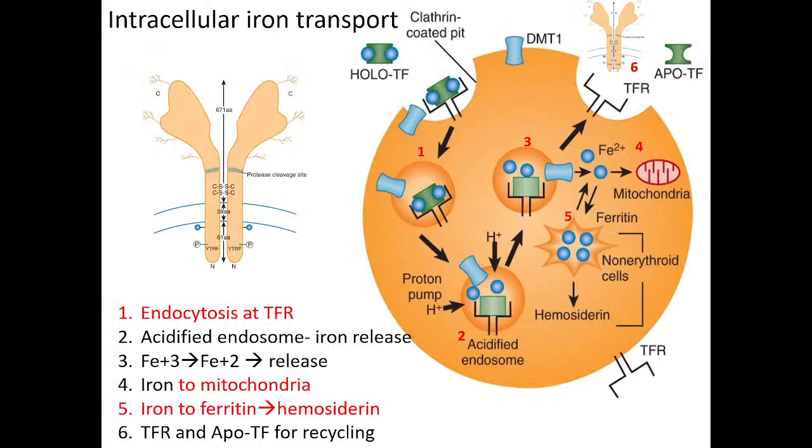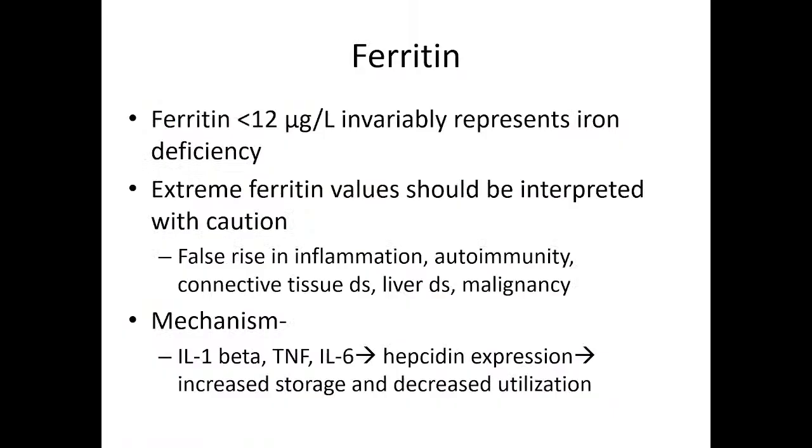Intracellular iron transport, so whenever transfer of iron needs to be done through the membranes, it will be converted into ferrous form. It goes by endocytosis, then goes to mitochondria, and some part of iron will go to ferritin and make the hemosiderin. So this is the storage part. In mitochondria it will be utilized. So ferritin is the storage form of iron.